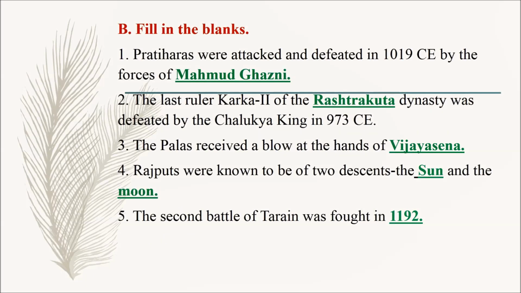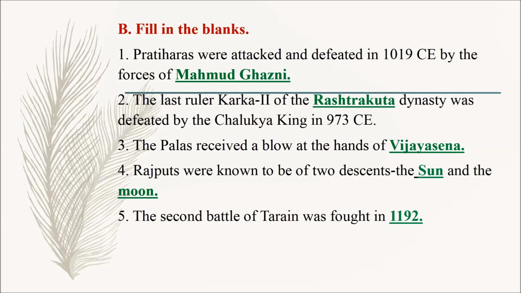Section B, fill in the blanks. Question number 1. Pratikaras were attacked and defeated in 1019 CE by the forces of ____. So the correct answer is Muhammad Ghazni. Question number 2. The last ruler Karka II of the ____ dynasty was defeated by the Chalukya king in 973 CE. So the correct answer is Rashtrakuta dynasty.